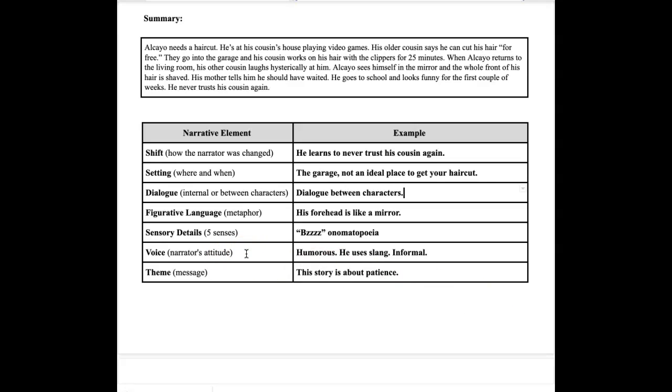Voice. So we want an authentic voice in our personal narrative. And he does that here by using humor. He uses slang, and it's really informal. You feel like he's talking directly to you. And the last is the theme. What's the overall message of the story? And I always say you can fill in this sentence: This story is about... And we decided as a class this was about patience, because his mom says at the end, hey, if you just waited, I would have gotten you a haircut.